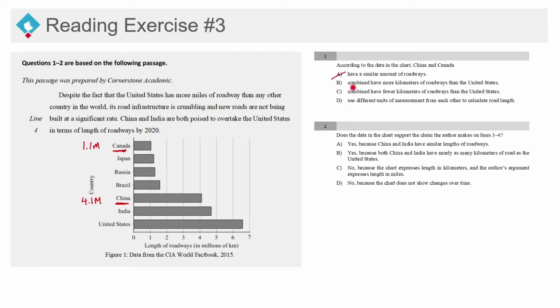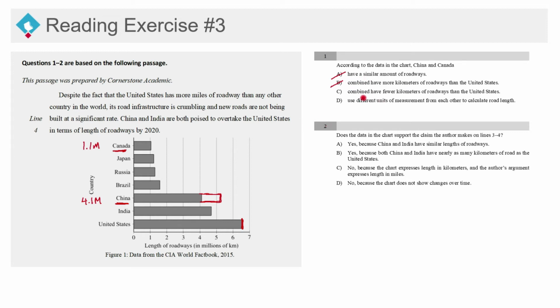Letter choice B. They combined have more kilometers of roadways than the United States. Well, let's take a look. So Canada has about 1.1, China has about 4. So, if I put Canada's over here, it'll roughly be here. We'll be a little generous to them. Somewhere over here, it'll extend it out right there. And is that going to be more kilometers of roadways than the United States? And the United States is right over here. And that is not going to be correct. They don't have more kilometers of roadways than the United States.